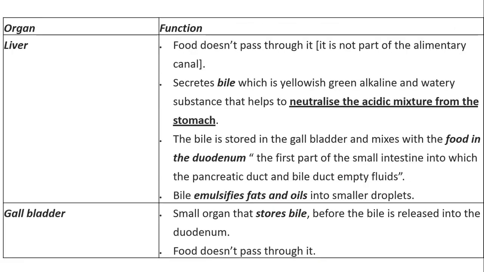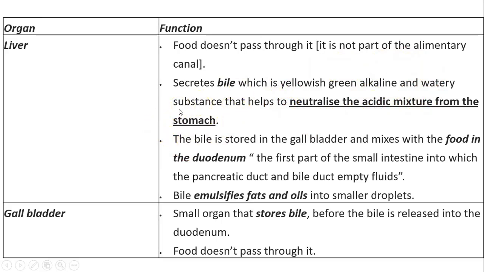So the liver, let's remember, is the liver a part of the alimentary canal? No. What's the alimentary canal again? It is the part of the digestive system where the food passes through. So the liver is not a part of the alimentary canal. It secretes bile, that is a yellowish green alkaline juice. So it is watery and helps neutralize the acidic mixture from the stomach.